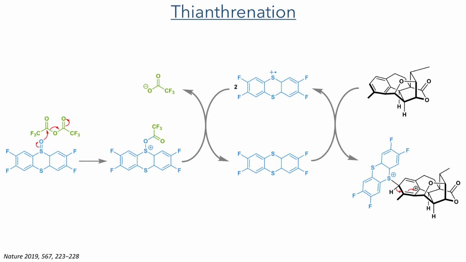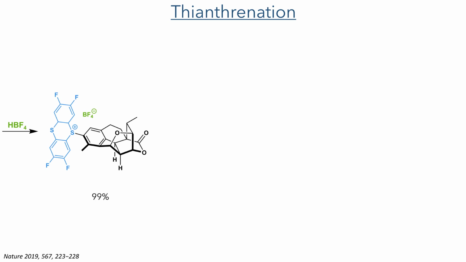Taking this compound forward, it was then subject to a thianthrenation. In this reaction, tetrafluorothianthrene S oxide first reacts with trifluoroacetic anhydride, forming a sulfonium intermediate that then eliminates trifluoroacetate. The dicationic species generated by the elimination of trifluoroacetate rapidly undergoes a comproportionation with the TFT S oxide to generate 2 equivalents of a monocationic radical. The substrate then adds to this radical, and a proton is then lost to restore aromaticity. This forms a salt with the fluoroboric acid also present in the reaction mixture, and overall the product was isolated